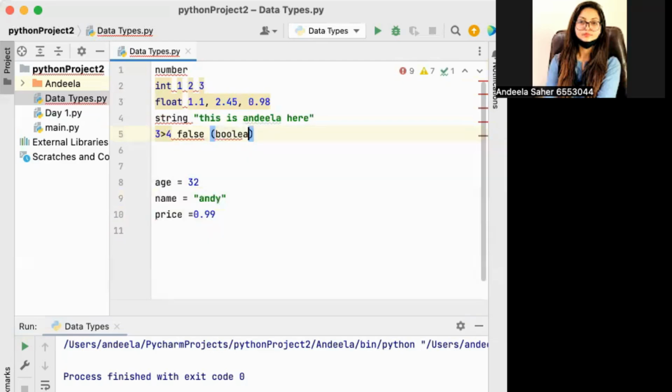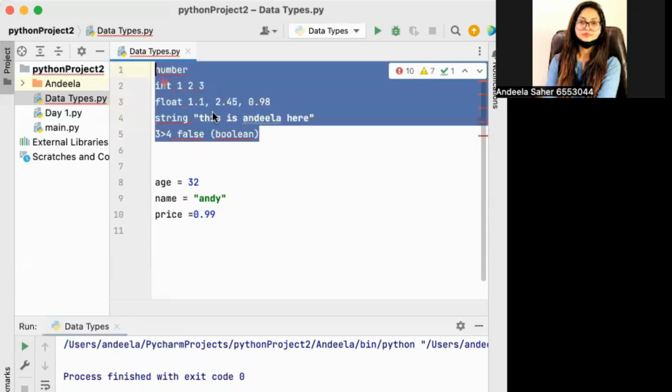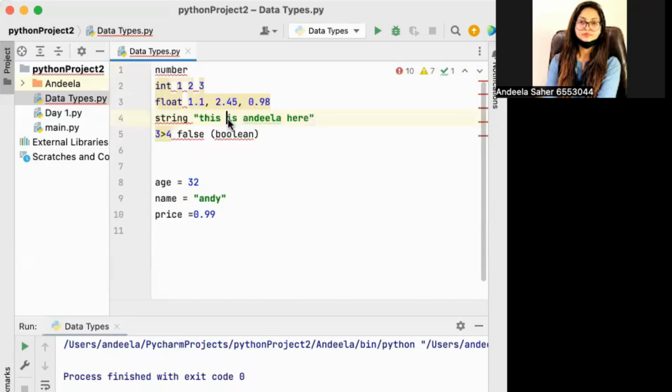So I am writing here in front of you, and let me tell you one more thing. As I have written these things in PyCharm as well, if I run it directly, it is going to give me an error, because these are the random numbers for Python. So I can make them comments. What are comments in Python?